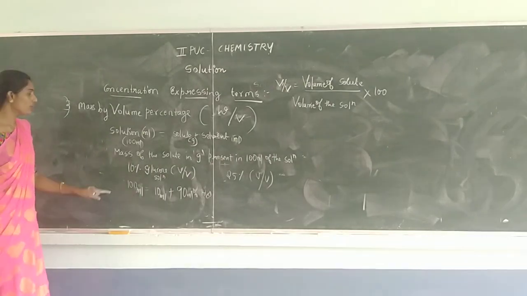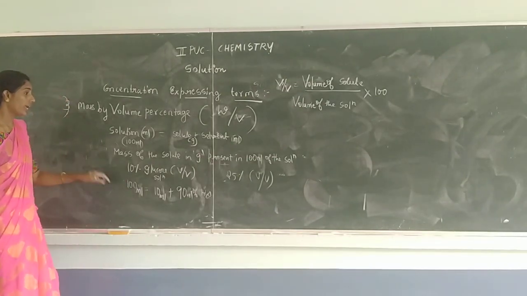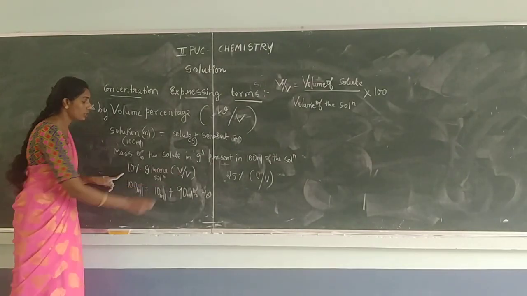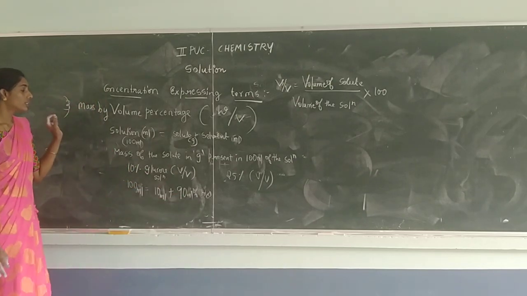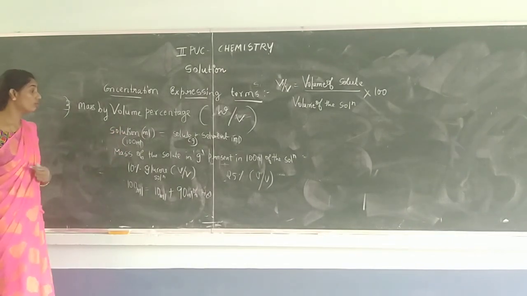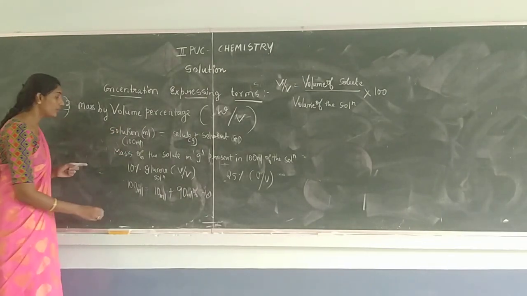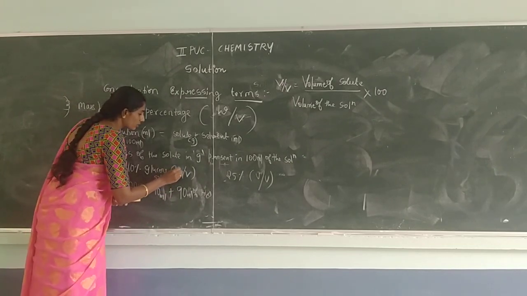So clear? According to the volume by volume concept, 10 ml in 90 ml gives you what? The 10% glucose solution. But according to the mass by volume concept, it is usually given as what?